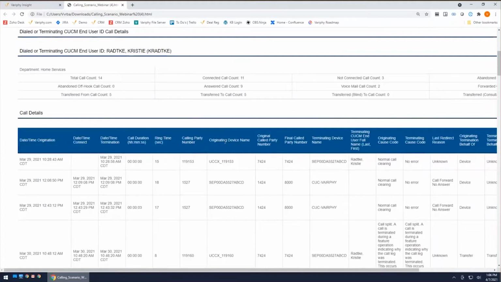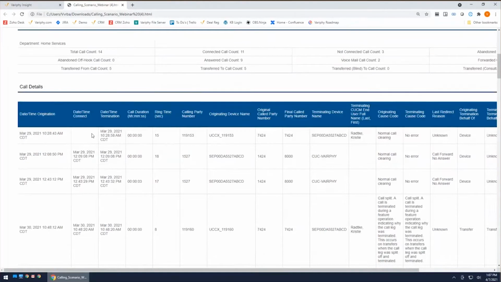So talking a little bit about that, duration of the call is determined by the time a call connects and the time a call terminates. In Cisco terminology, that is a date-time connect and a date-time termination. So anytime I'm looking to see a duration of a call or why a duration is what it is, I can always include that date-time connect or date-time termination because that's what Variphy uses and that's what Cisco says determines a duration of a call. Now, date-time connect is the moment a call gets picked up or received. So in other words, when voice communication gets established.